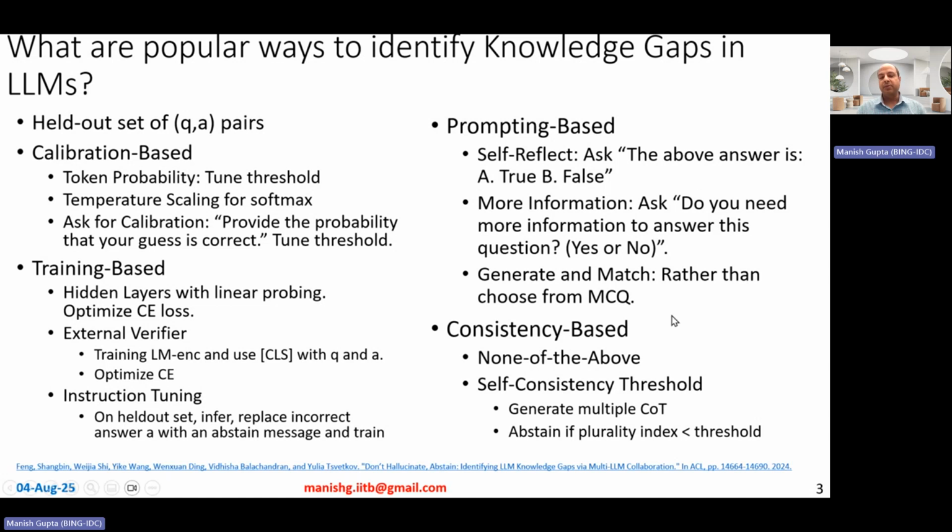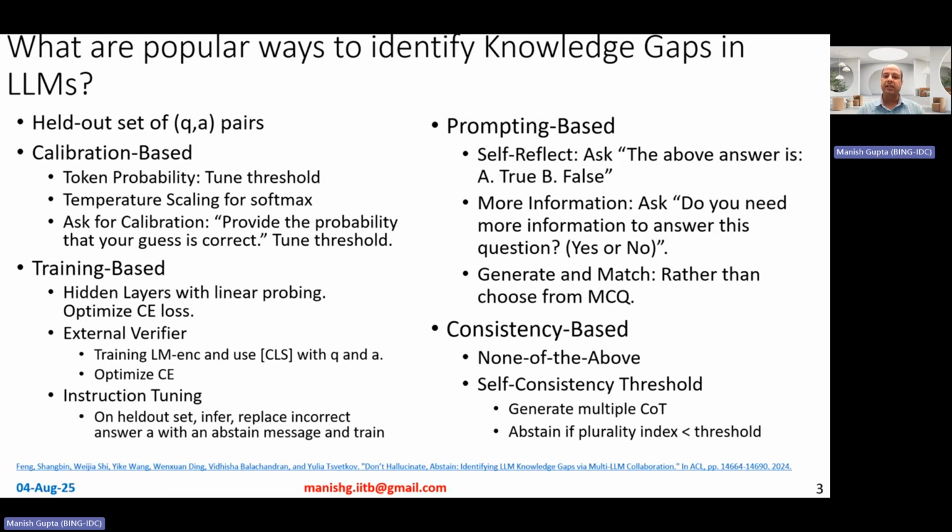Let's talk about consistency-based approaches. So, A, B, C, D are 4 options, but maybe you can also put up none of the above as an extra option. And if the model given these 5 options chooses none of the above, then you abstain from answering, right? The next one is self-consistency threshold. This is a very popular method in general for large language models for various tasks.